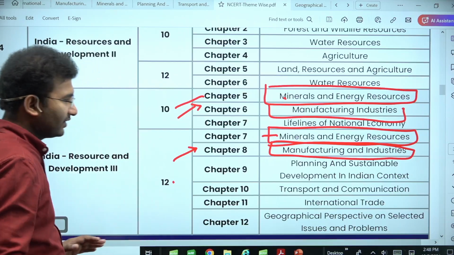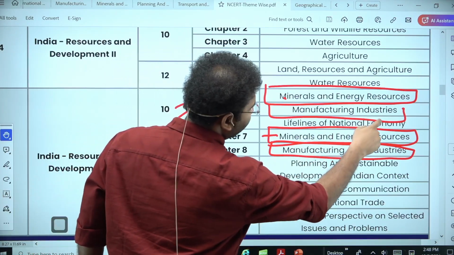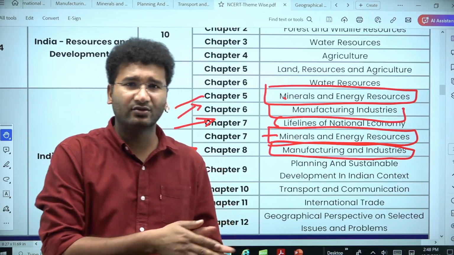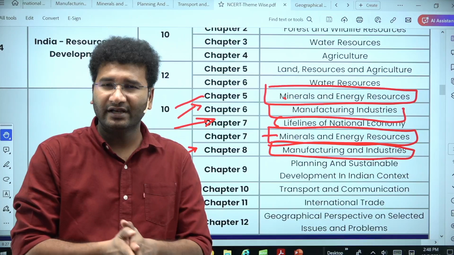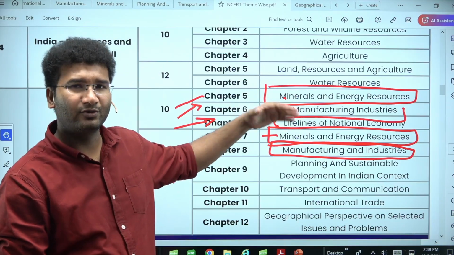So here come to the class 10 chapter 7. It is lifelines of national economy. Again, very basics, how the national economy runs through various means and ways of industries itself. This is one of the primary industries which can be established, so you need to know about that as well.